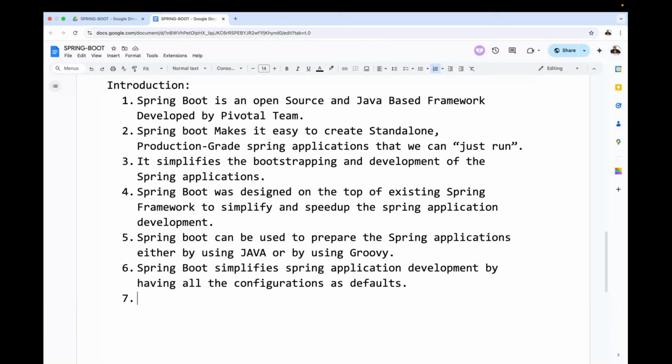Come on guys, now tell me. Handler mapping and view resolver must be configured or not? No response. In a Spring web module, handler mapping and view resolver both must be configured or not? Definitely both must be configured. Okay, now once again I'm asking, in a Spring web MVC application, handler mapping and view resolver both are mandatory or not?